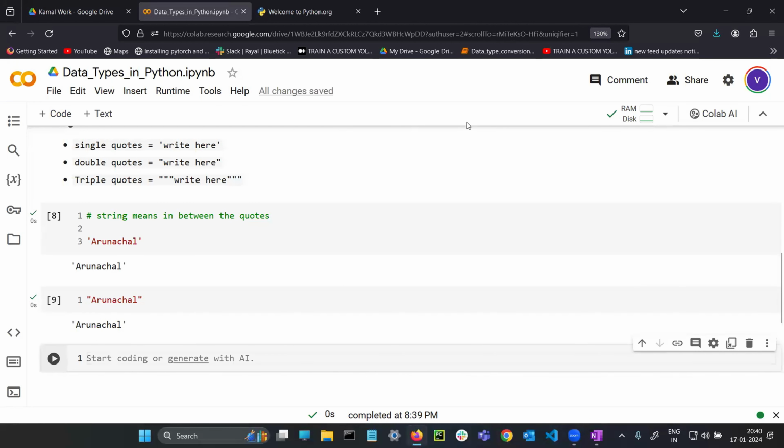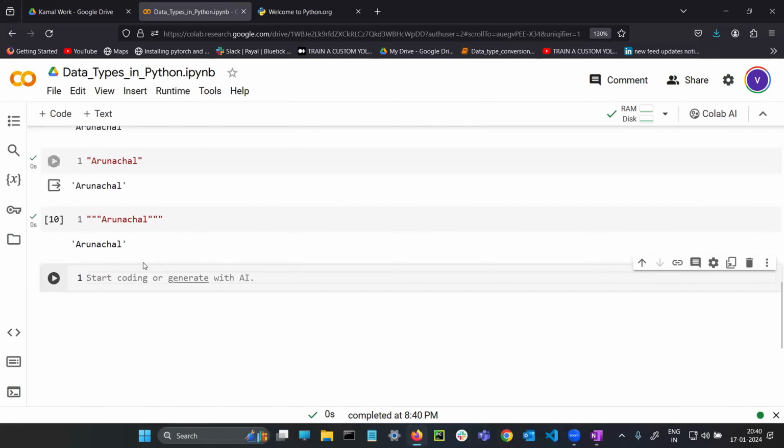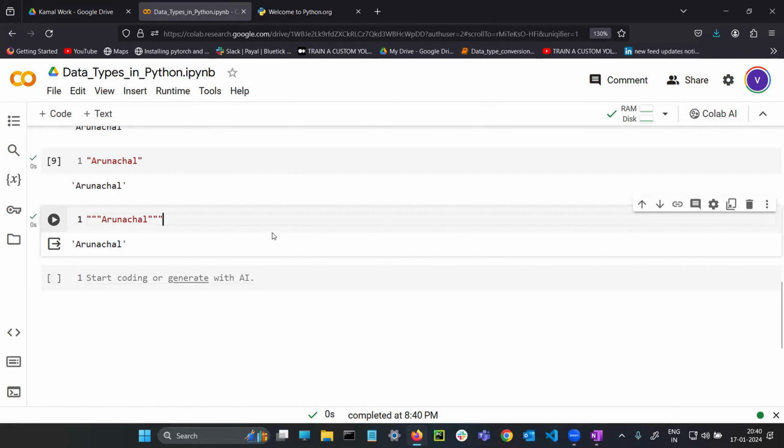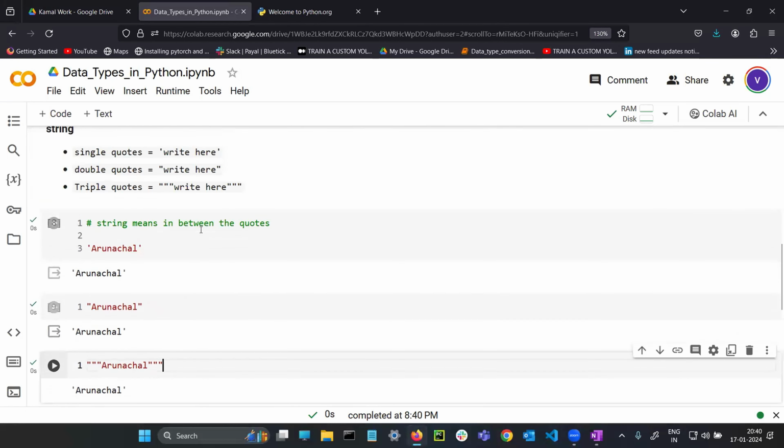For example, here, let's say 1, 2, 3, 4, 5, 6. So 3 left, 3 right. Here, Arunachal. If I run it, see, this is also working. Output is in a single quote because Python will treat everything like a single quote only.